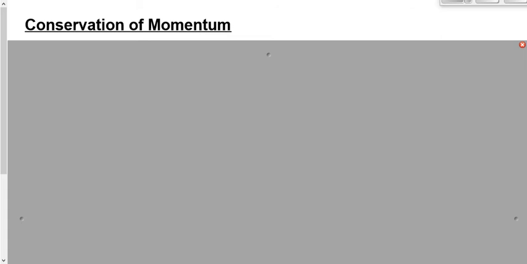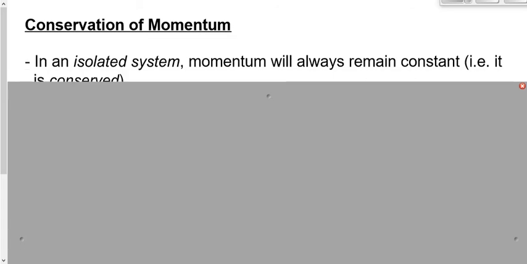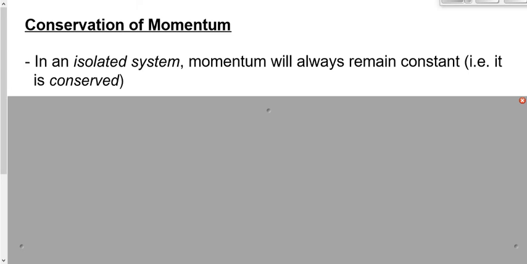No external forces, right. An isolated system is a system where we have no external forces, no forces like wind, no forces like friction, and so on. We have no external forces. The total momentum will remain constant. You're not going to lose, you're not going to gain. In other words, momentum is conserved.